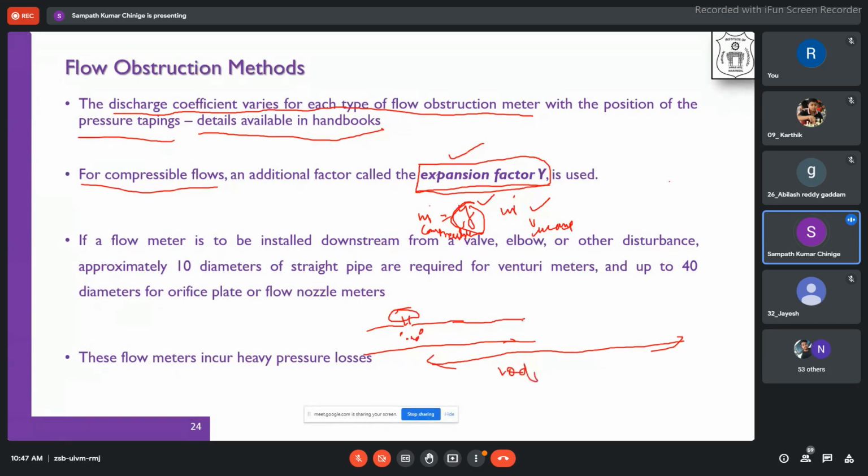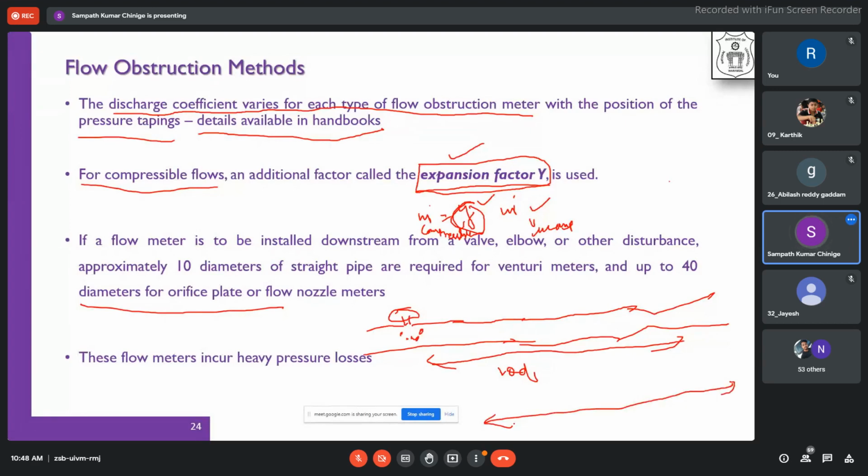Okay, 10 times the diameter of the pipe, we have to install the meter, and up to 40 diameters for an orifice meter. If you want to use an orifice meter or nozzle, we have to use 40 times the diameter away from the pressure tappings, valves, elbows, and other disturbances. Otherwise, these flow meters will incur heavy pressure loss.